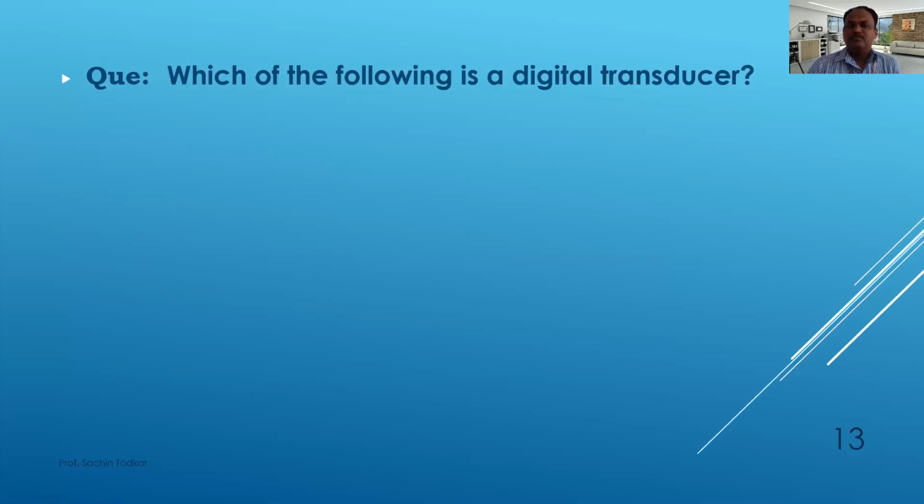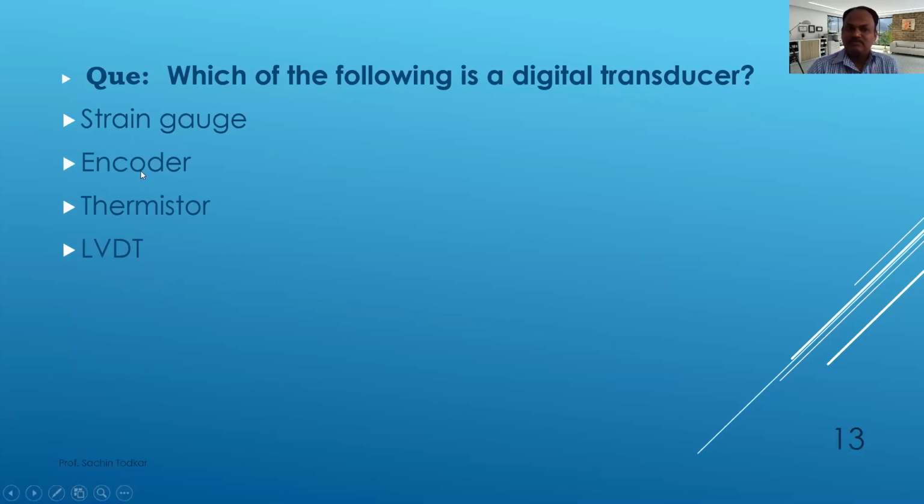Next one, which of the following is a digital transducer? So we have to see its output. If output is digital, then that is a digital transducer. First option is strain gauge. Second option, encoder. Third is thermistor. And fourth one is LVDT, in which we know that encoder only will have a digital output. Others will have analog outputs. That's why the answer for the digital transducer is encoder.